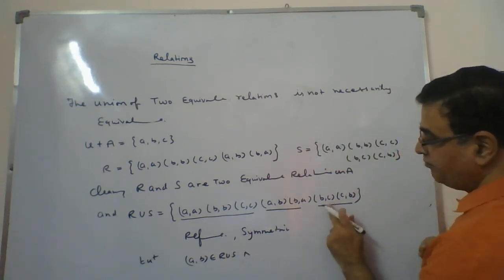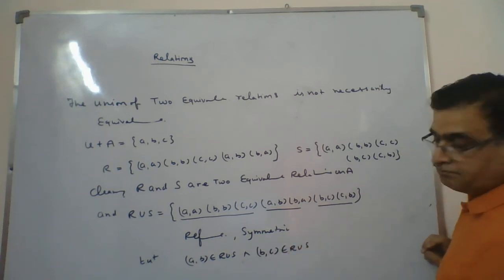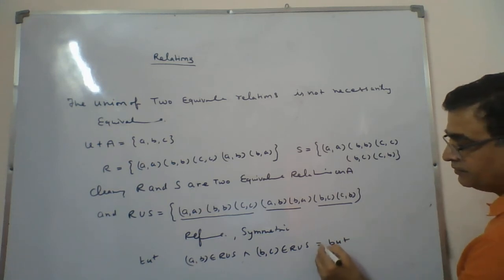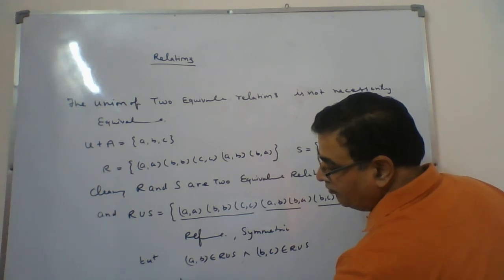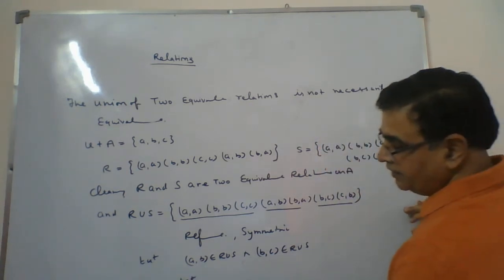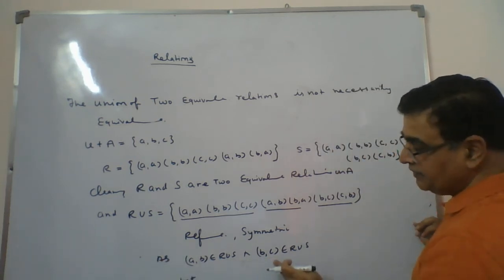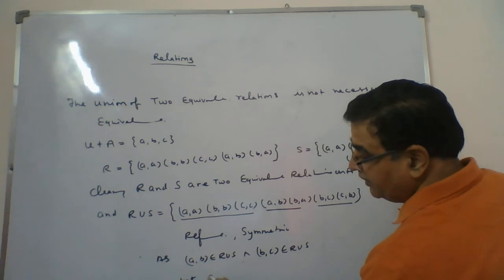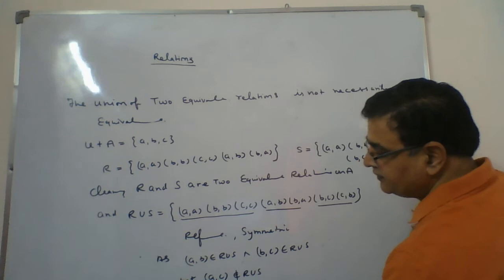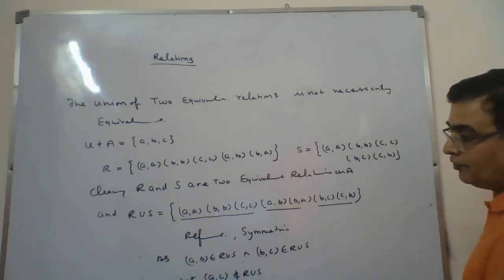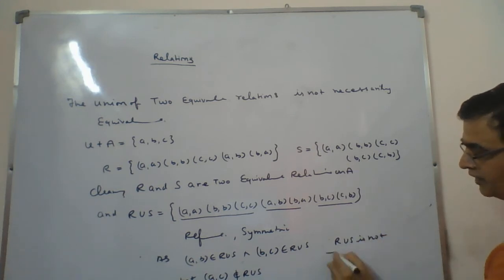And at the same time, BC is a member of R union S. But this is given, or you write down here S. AB is a member of R union S, BC is a member of R union S, but AC is not a member of R union S. AC is missing here. So we will say R union S is not transitive.